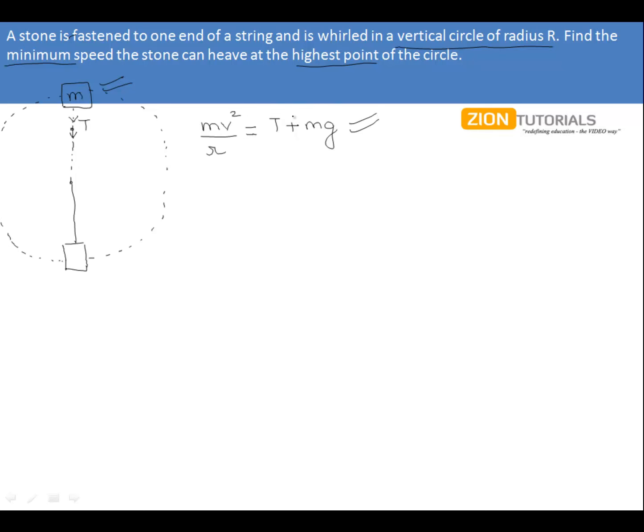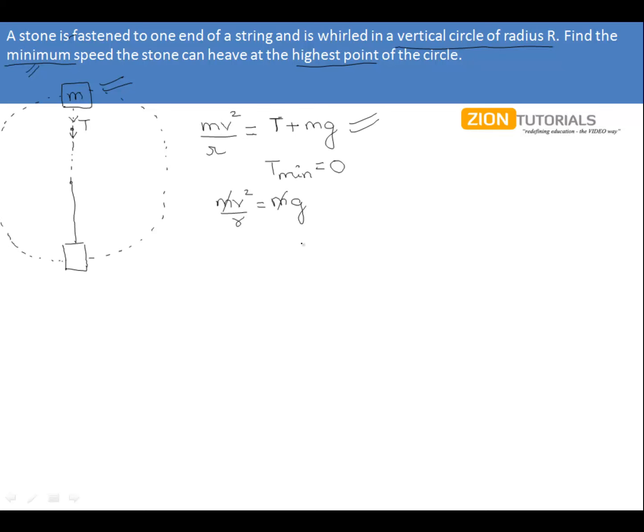So we got this. Now as the tension increases, the velocity increases, but we need the minimum speed. So we need the minimum tension, and we know that the minimum tension at the highest point is 0, because once this stone reaches this point, it can easily cover the rest of the path. So the minimum tension is 0 over here. Putting it like that, we get mv square over r equals mg.